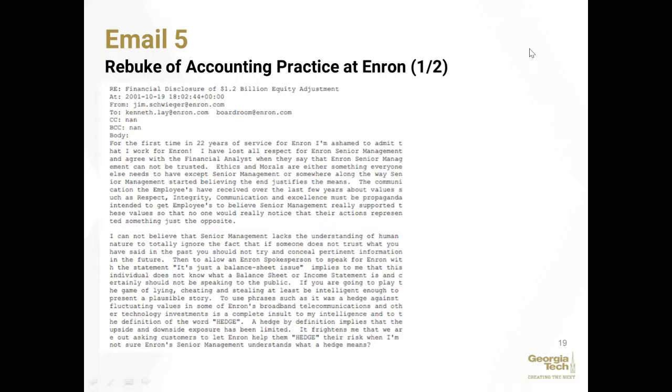So in this, he talks about how senior management utilizes what they refer to as hedging or hedges in order to prop up the valuation of the company and stock price through things like SPEs and through these vehicles just for the purposes of artificially inflating valuation, when in fact they violate proper accounting practice.